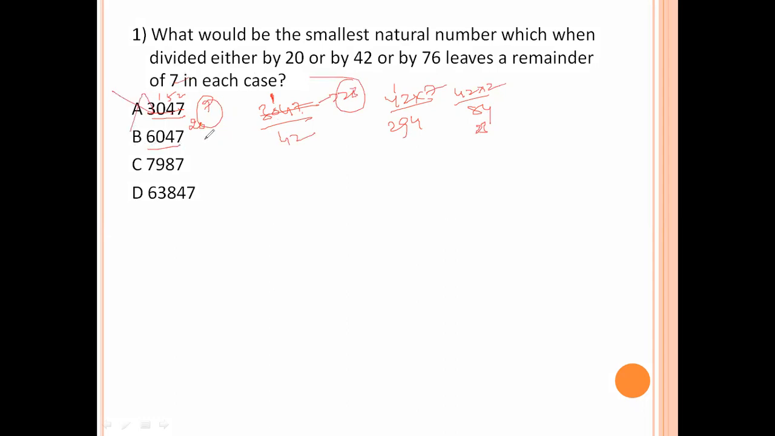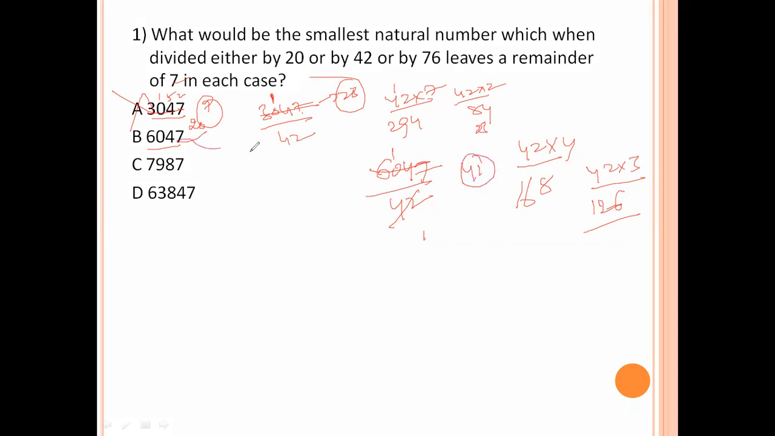So divide with 20, we get remainder 7. So for 42, how much remainder do we get? We can check. 42 into 1, 42 into 1, carry 18, 184. 42 into 4, 168. 184 minus 168 is 16, 167. 42 into 3, 126. That means we get remainder 41. This is also not the right answer.